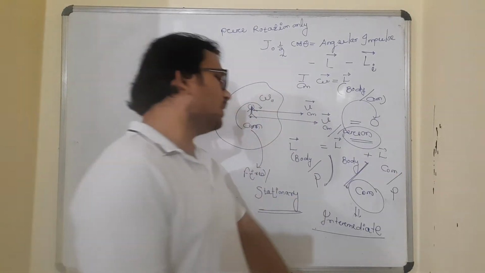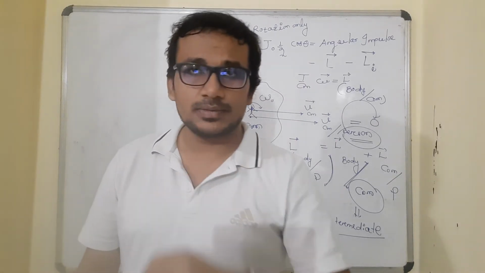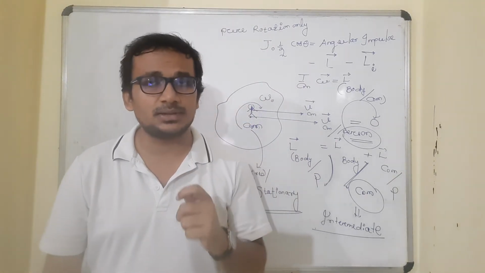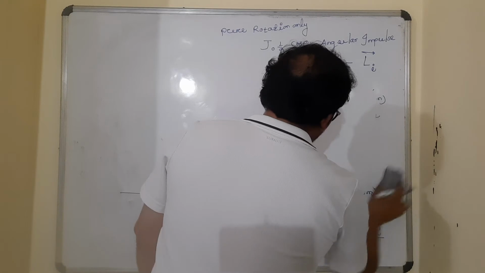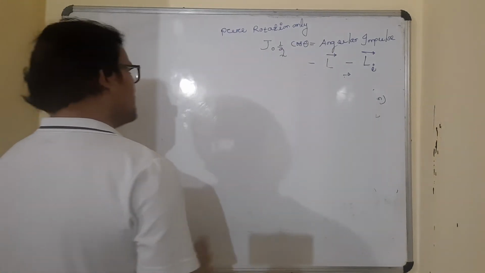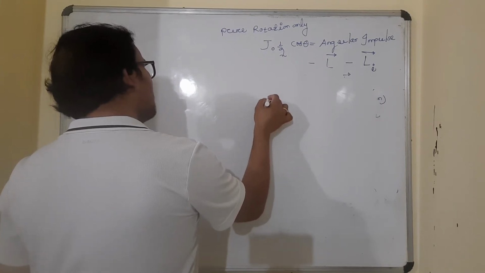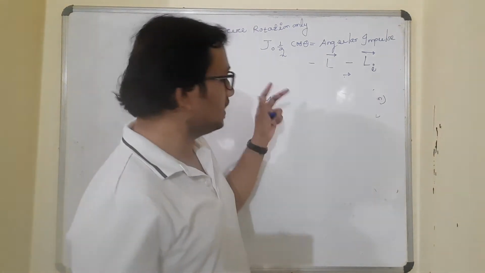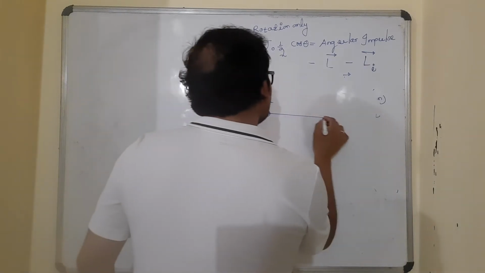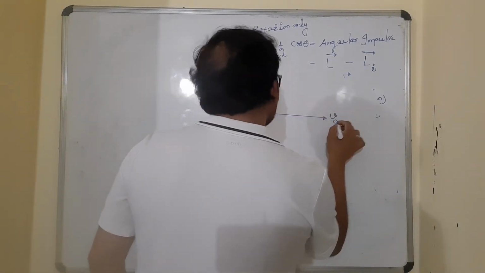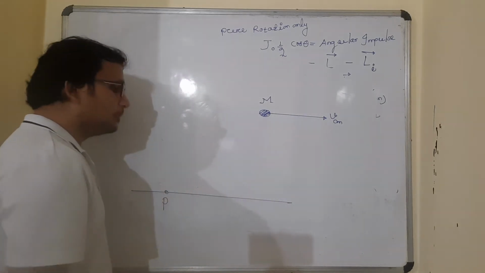When I talk of center of mass, do I need to consider the extended body anymore? No, I don't, because center of mass can be represented by a single point, a point particle having mass equal to that of the body. So the entire mass of the body is assumed to be concentrated at the center of mass. You can assume the center of mass is a point particle moving with a velocity V_CM, and I need to write the angular momentum of the center of mass with respect to P.